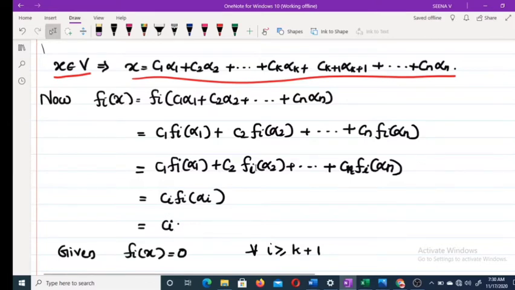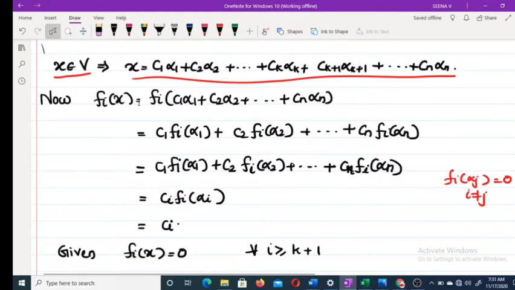Clear? Because the φi's are dual bases, φi of alpha j is equal to 0 if i is not equal to j. But φi of alpha i is 1, therefore φi of x is equal to ci.